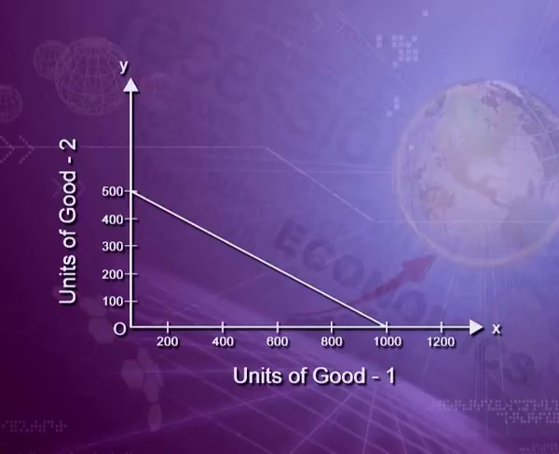Interval on y-axis can be taken of 100 units as maximum units of good 2 are 500. On x-axis, we will get a point on 1000 units and on y-axis, we will get a point on 500 units. Now, if these two points are joined, the curve which we will get is budget line and it is a straight downward line touching both the axes.